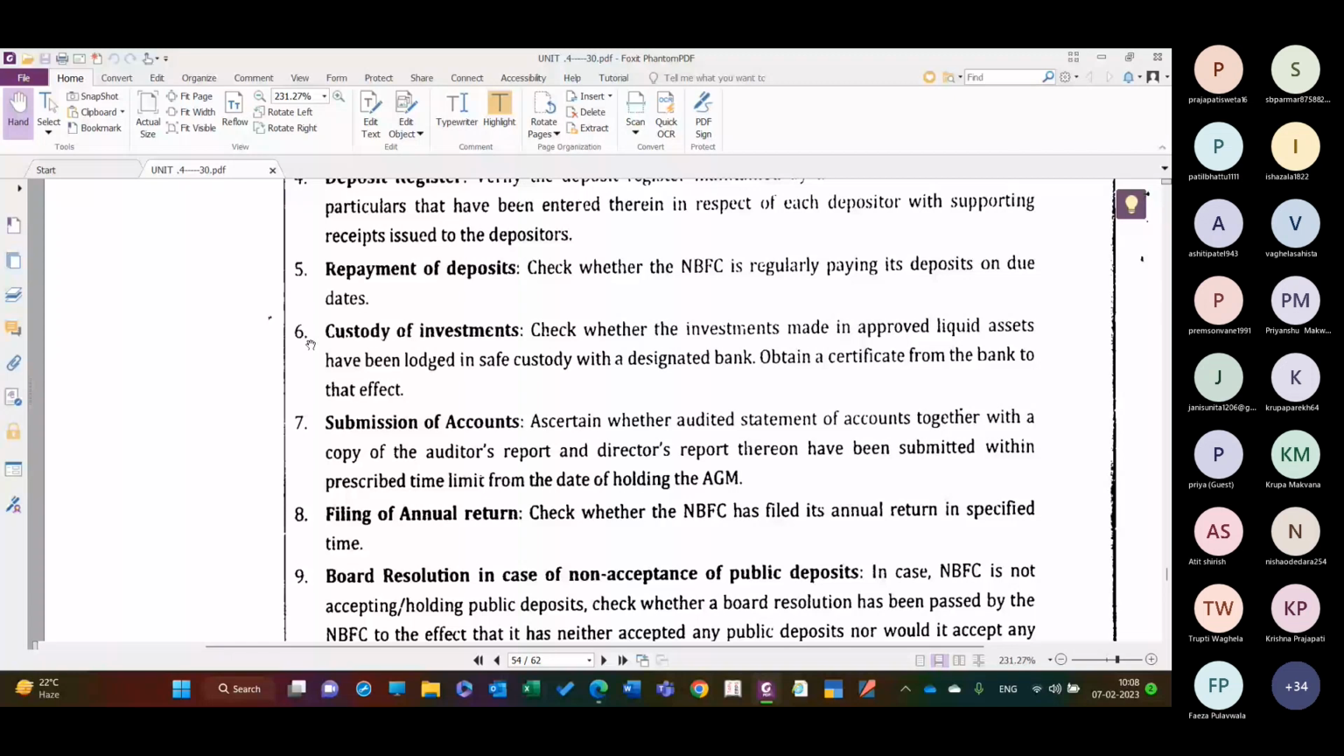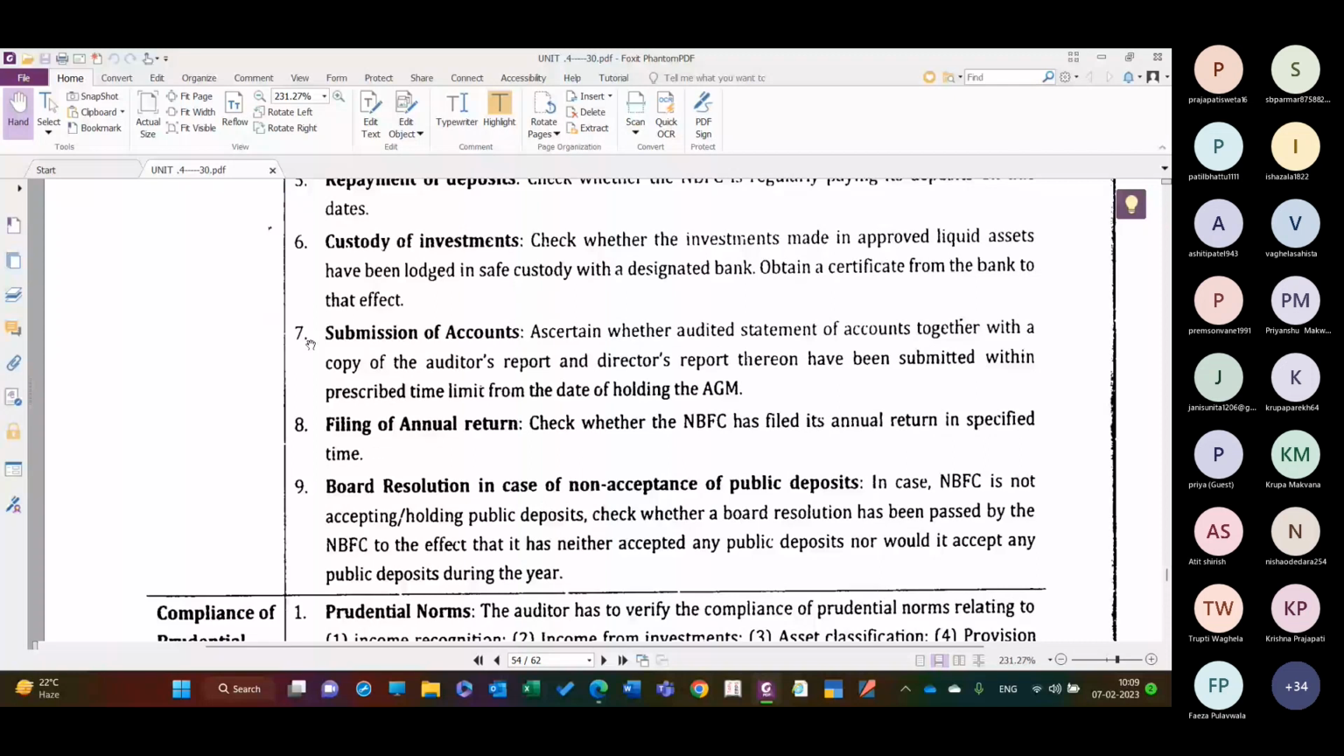Custody of investment, check whether the investment made in approved liquid assets have been lodged in the safe custody with the designated bank. Obtain a certificate from the bank to that effect, है ना। तो उनके पास जो भी एक्स्ट्रा फंड पड़ा हुआ है, वो अगर वो इन्वेस्टमेंट करते हैं तो वो अप्रूव्ड लिक्विड एसेट्स में ही होना चाहिए और उसकी सेफ कस्टडी बैंक में होनी चाहिए।